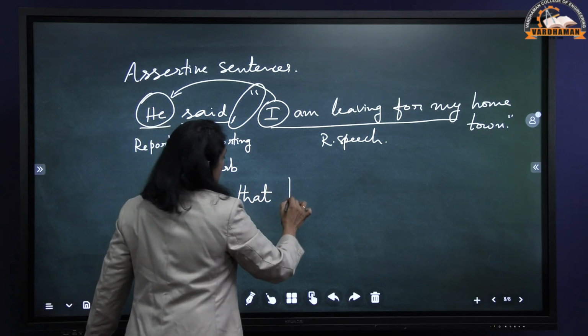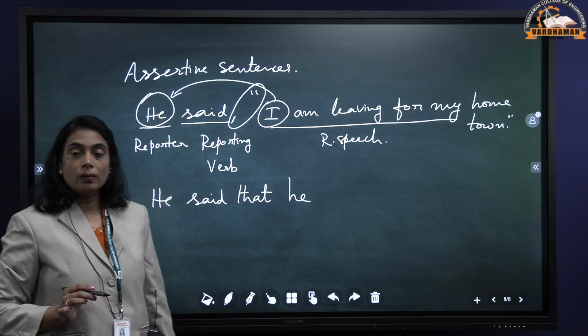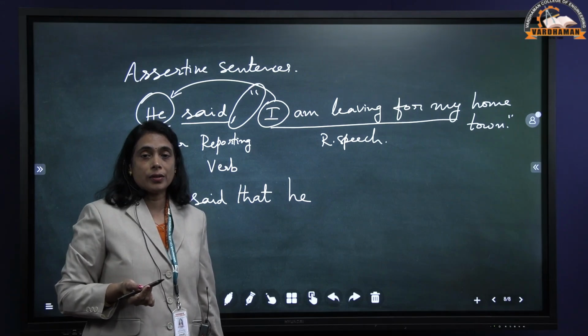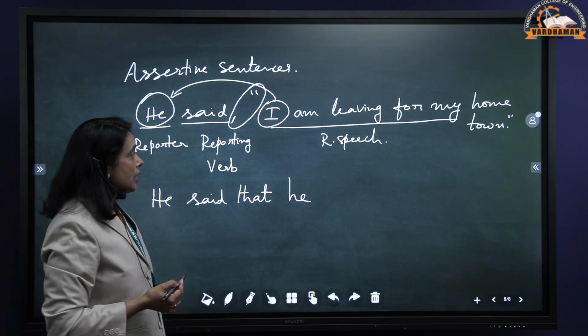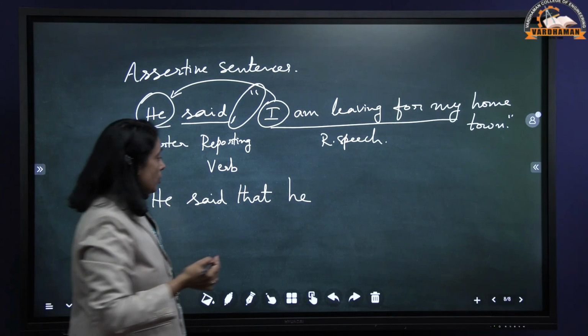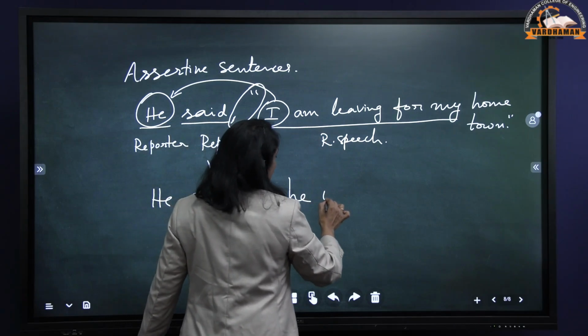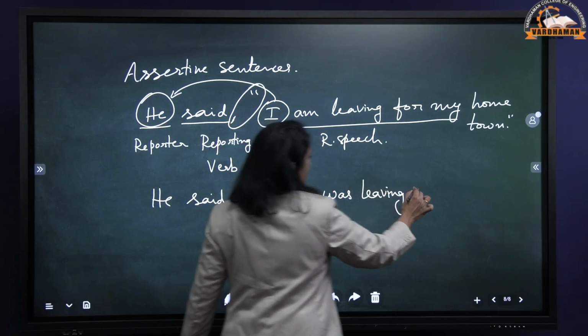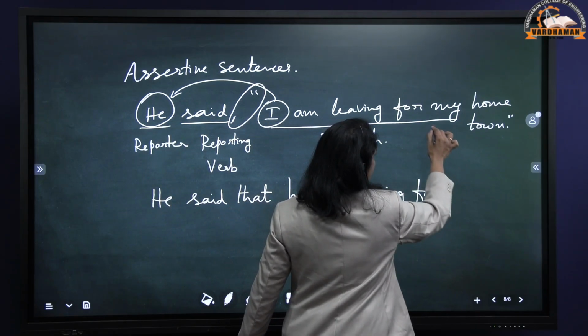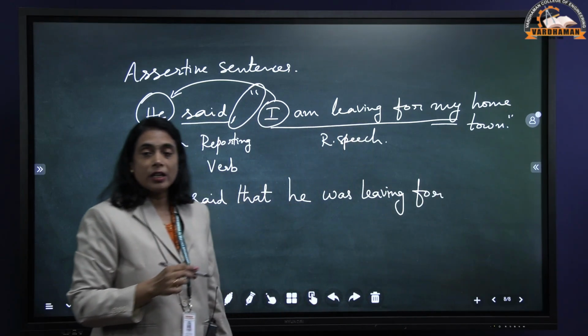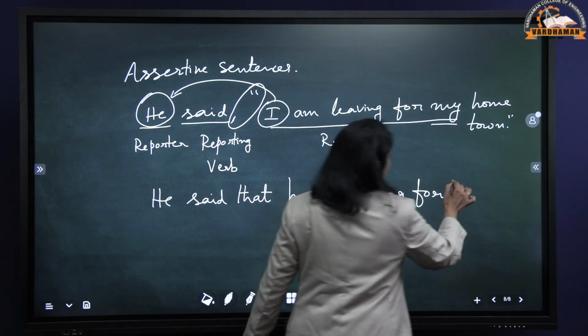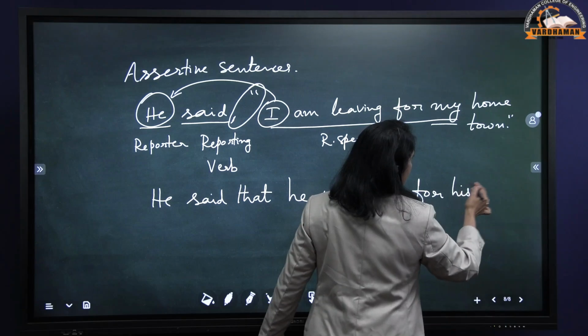So I becomes he, and am leaving, which is present continuous, is converted into past continuous. So am leaving becomes was leaving, for remains for. Once again here it is first person, that has to be converted into third person. So my becomes his hometown.